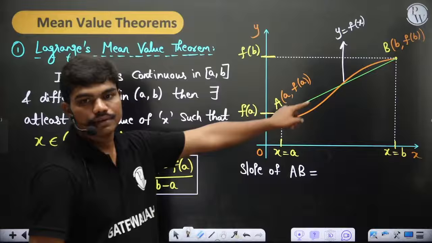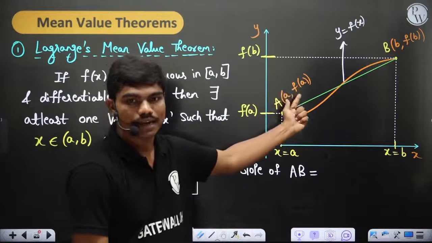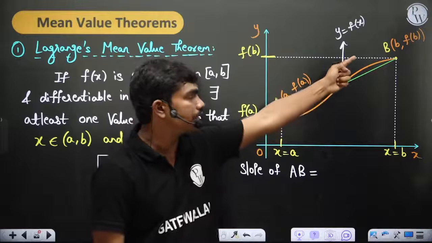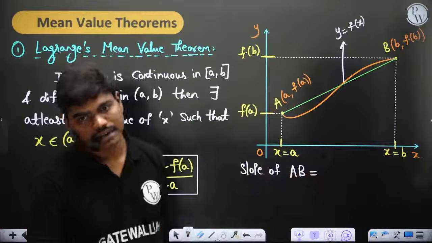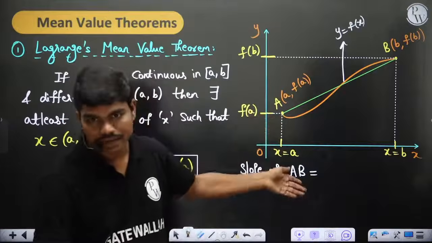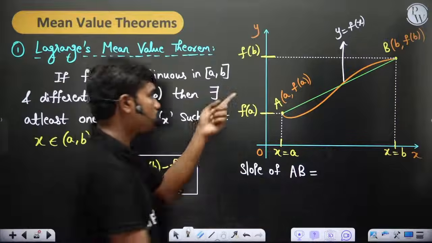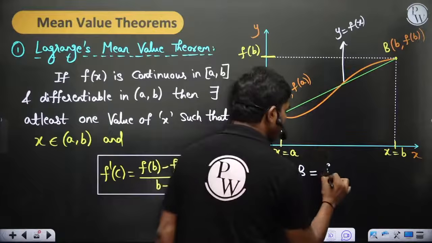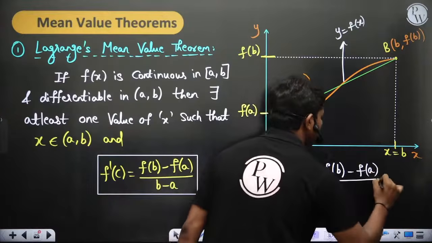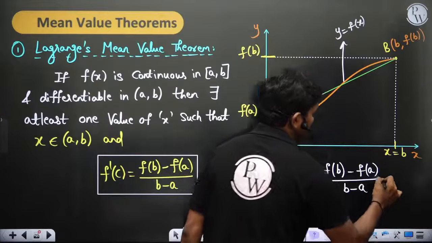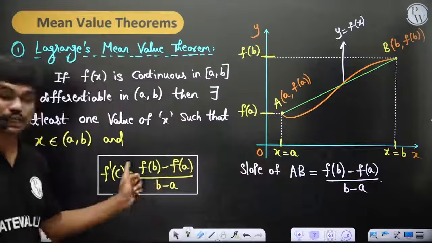You know, AB is the line segment passing through the points A, which has the coordinates small a comma f of small a, and B has the coordinates small b comma f of small b. So if there's a line segment which is passing through A and B, then ultimately slope of this line AB is nothing but the right hand side of this equation, correct? Yes, because slope of AB is y2 minus y1 by x2 minus x1 is what you have, correct? So the slope of this line is nothing but the right hand side of this equation.